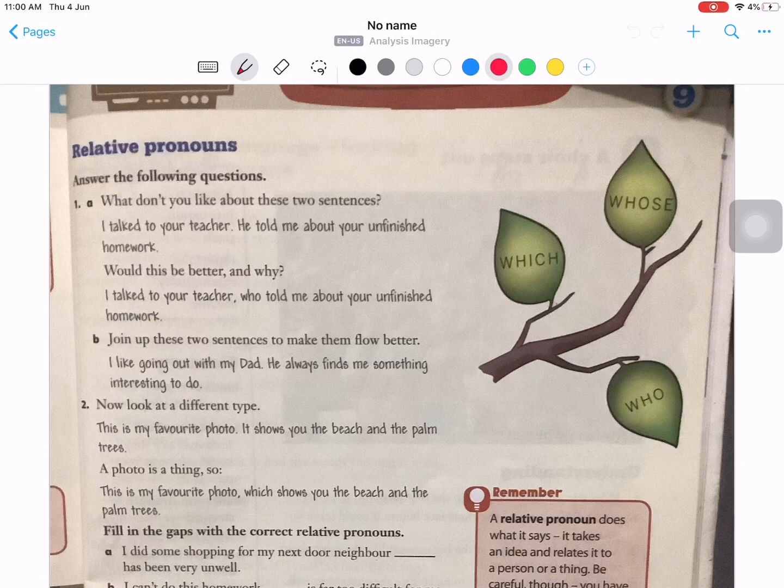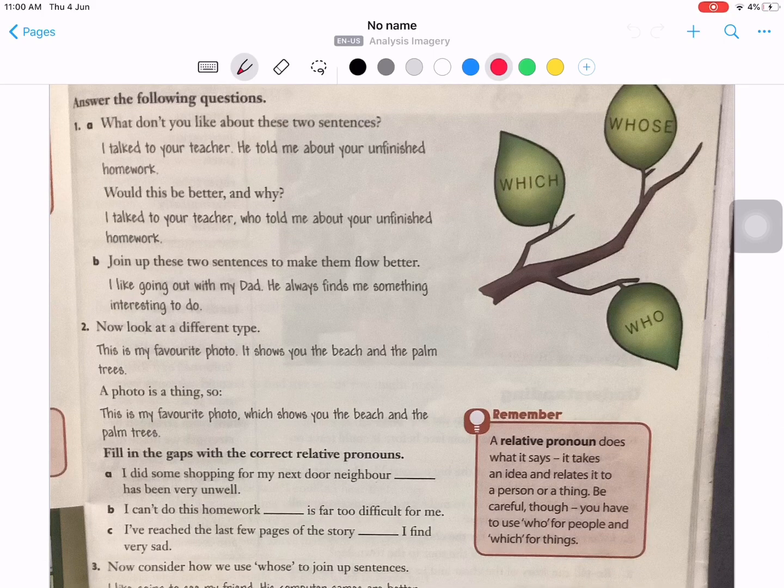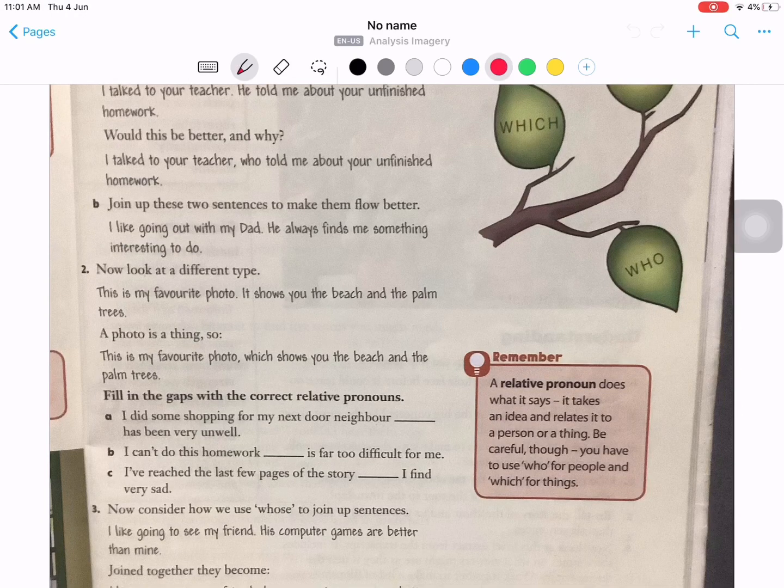Because you're talking about the same person, the same subject, instead of dividing the sentences into two, you can just combine them and join them up into one sentence. For example, I like going out with my dad. He always finds me something interesting to do. You just combine them using relative pronouns, or by putting a comma in between, or you can just use a conjunction.